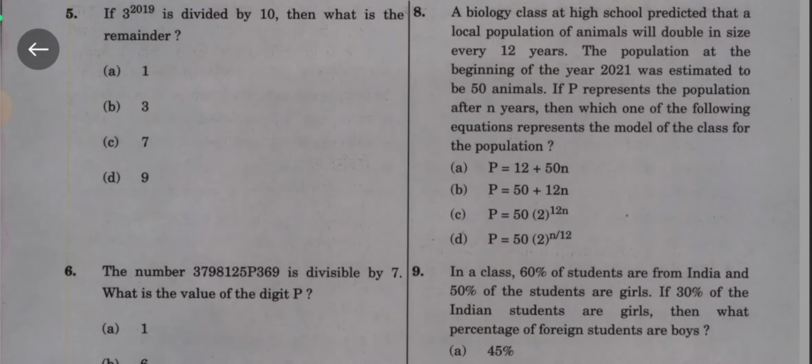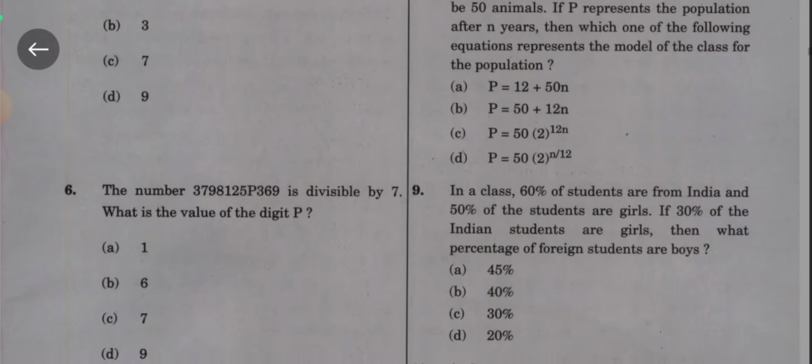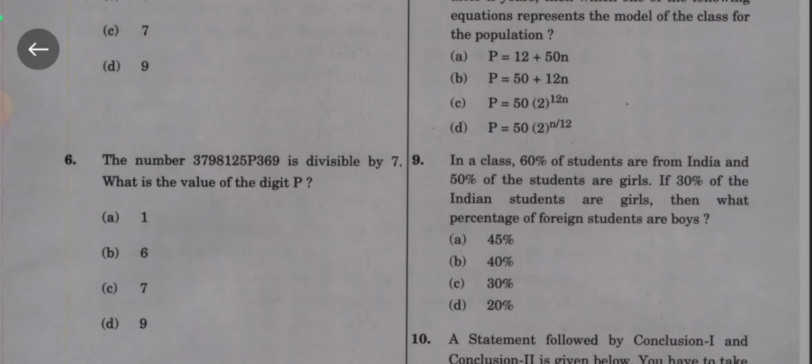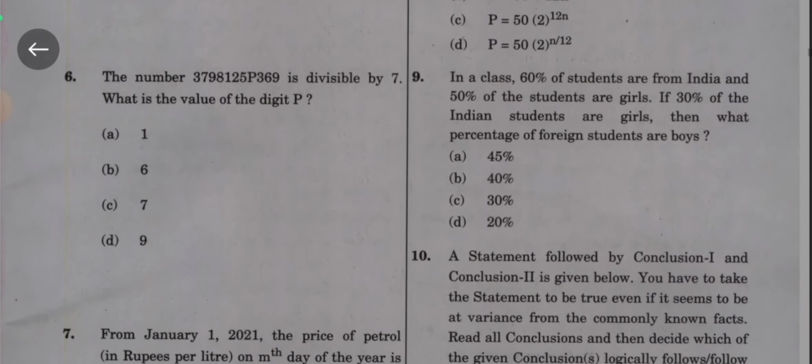Question number 6. The number 3798125P369 is divisible by 7. What is the value of the digit P? Option A 1, option B 6, option C 7, option D 9. Answer is option B, 6.